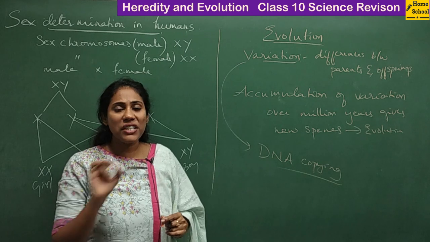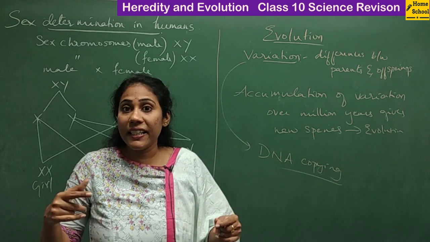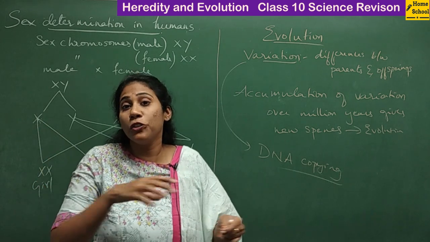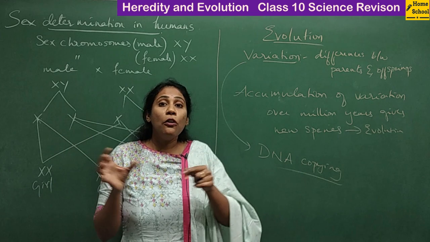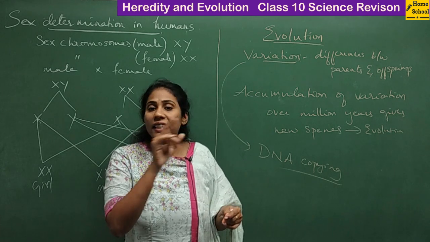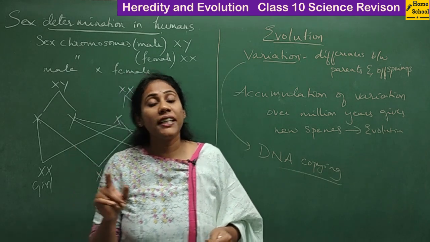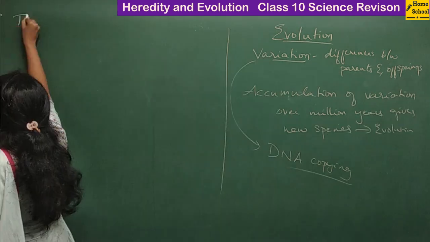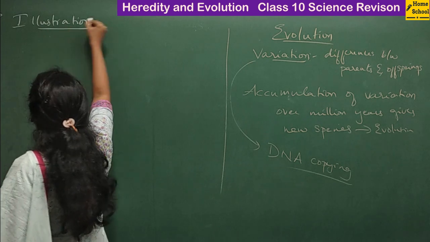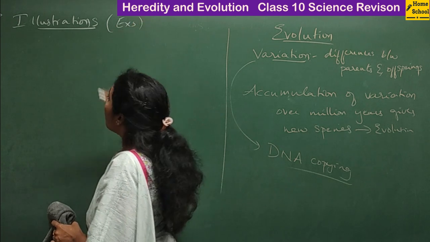So we have studied evolution with three important examples in a chapter, which we called three illustrations, right? They talk about microevolution. That means you don't get a completely new species, just how variation takes place in two or three generations, which we have studied with the help of examples. So let us understand the beetle example that you have studied to understand evolution. These illustrations are nothing but examples of variation, right?